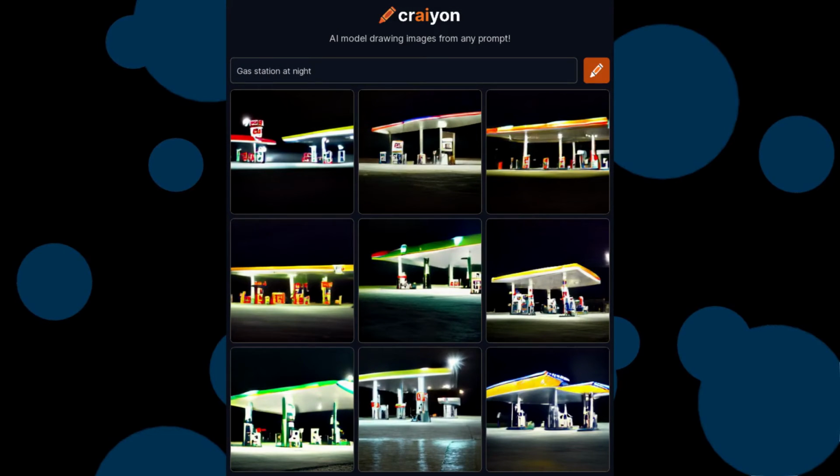Okay, the next prompt also has a bit of story to it. I was watching an It's Funny video where they played Gas Station Simulator, which if you guys want me to play it, then I'll do it, and then I thought of the last prompt, so I put gas station at night. So that's the story behind it. Anyways, these pictures look like gas stations at night. I don't have anything else to say.